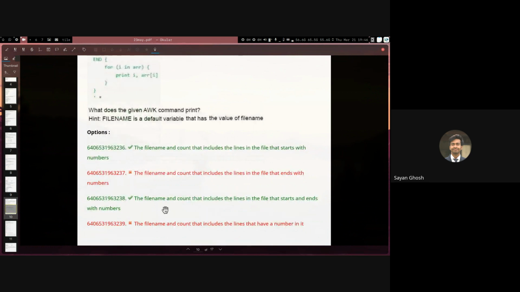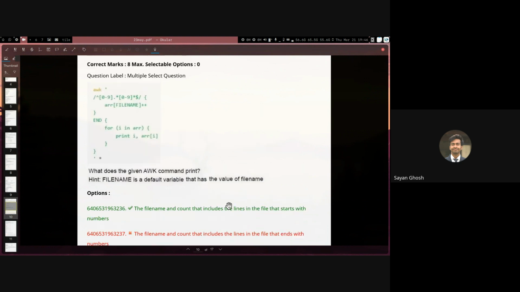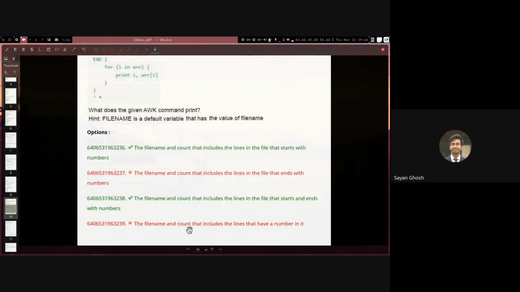Right, so that's why this one is true and this one is true, but the second one is not true. And the last one is stating that it should just have a number anywhere in it, which is also not true. It has to be at least at the start. It can also be in the middle or in the end, but it has to be in the start. So that's why the last option is also not correct.